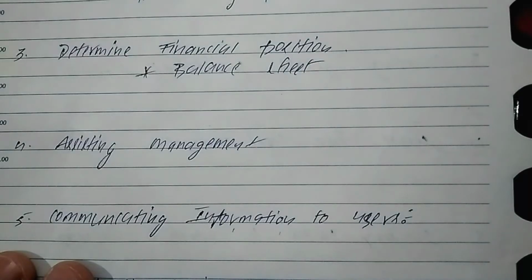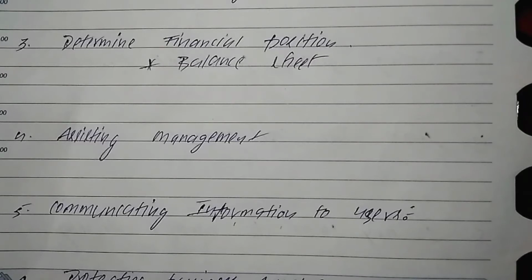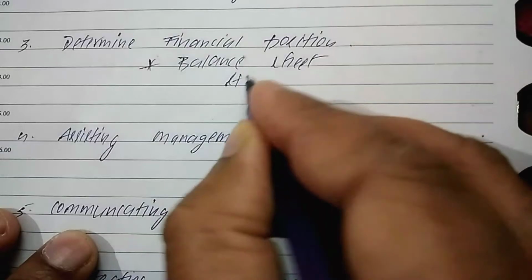The balance sheet shows the financial position of the company, like whether the position of the company is good or bad. So with the help of the balance sheet, as well as by seeing the profit and loss statement, you can judge the financial position of the company. But the balance sheet is the main component which shows whether the financial position is strong or weak.